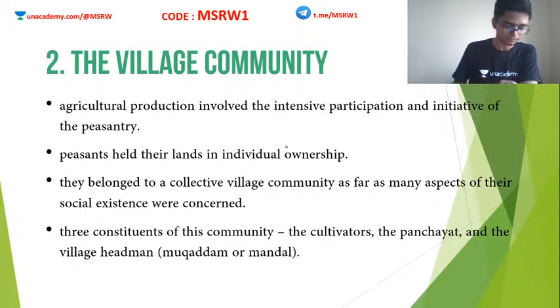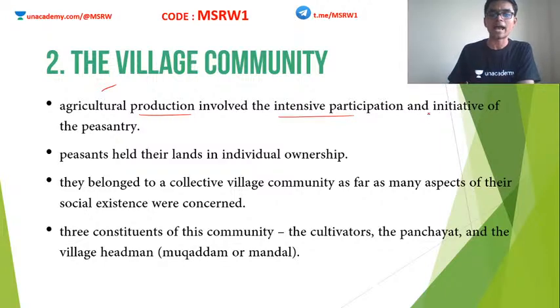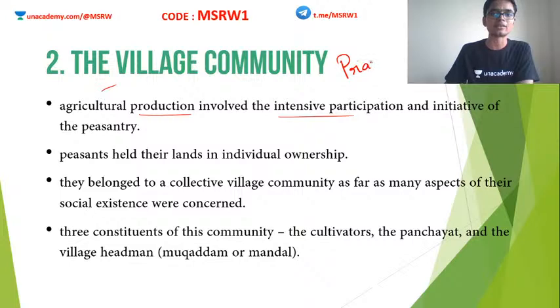Moving on, the village community. We now have a basic idea of agriculture and how it is done. Now let's look at the village community in depth. Agricultural production involved intensive participation and initiative of the peasant. Obviously, agriculture is a very labor-intensive process. Even now, even after the arrival of advanced machinery, Indian agriculture is still very much labor-intensive. Why? One of the drawbacks of Indian agriculture in the modern day, I am adding this extra point here, is the lack of land consolidation. You have heard of the prairies in North America, right? Prairies.